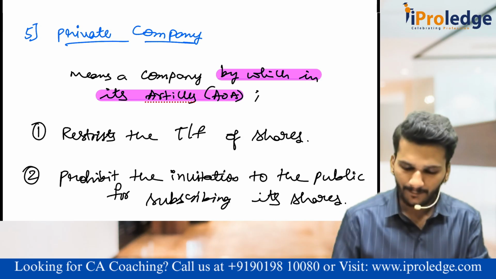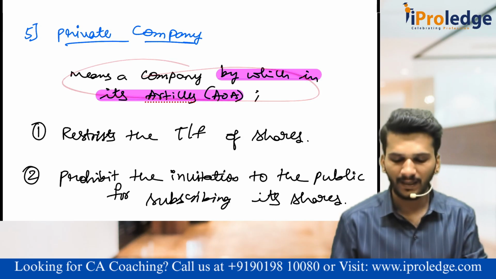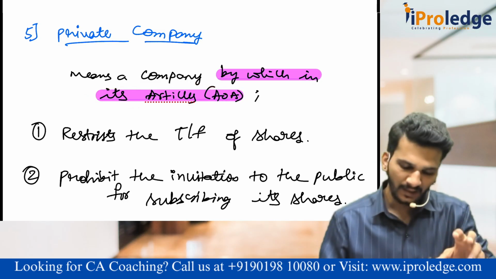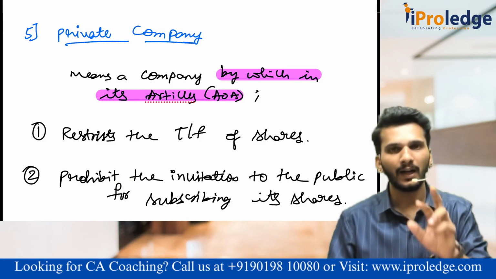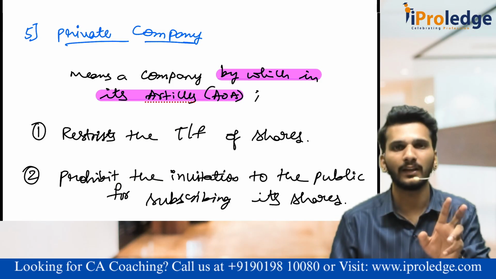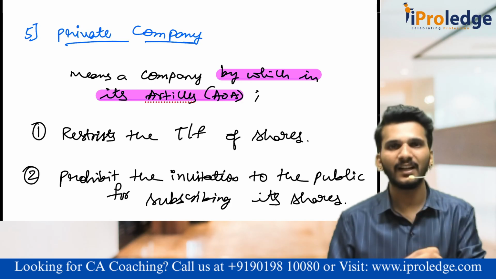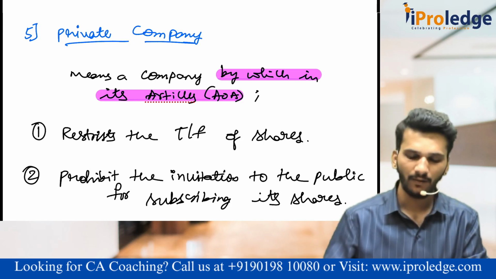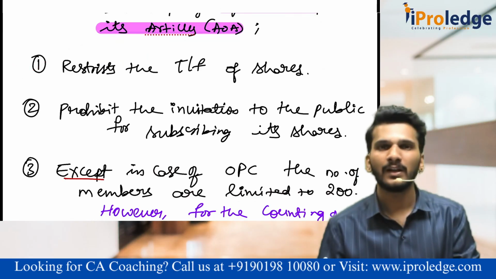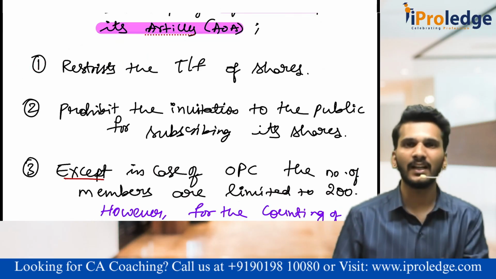So private company means a company in which by its articles, that means it has to be mentioned in the articles. Sir, we are restricting the shares, prohibition, everything is there, but articles of association do not mention those conditions. No, it doesn't work out like that. You have to mention these 3 conditions in the AOA, articles of association. What are those 3 conditions? First one is restrict the transferability of shares. What is that restrict the transferability of shares?